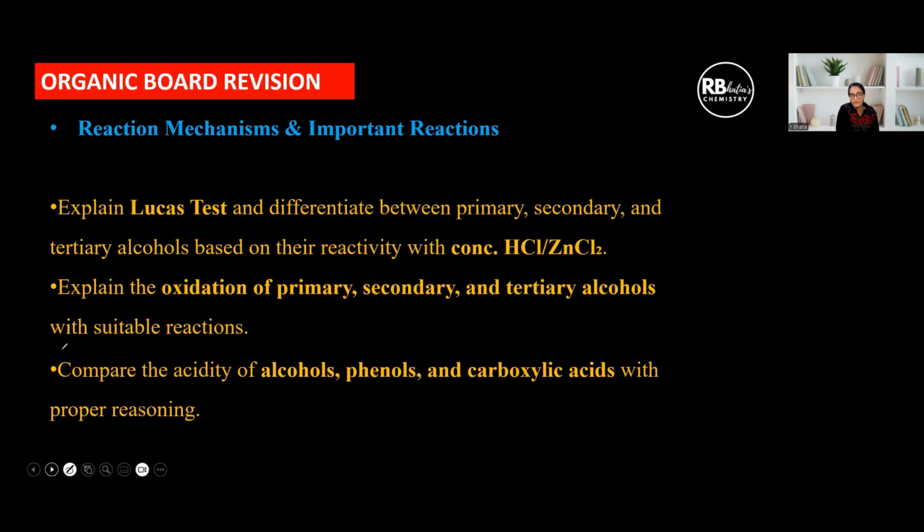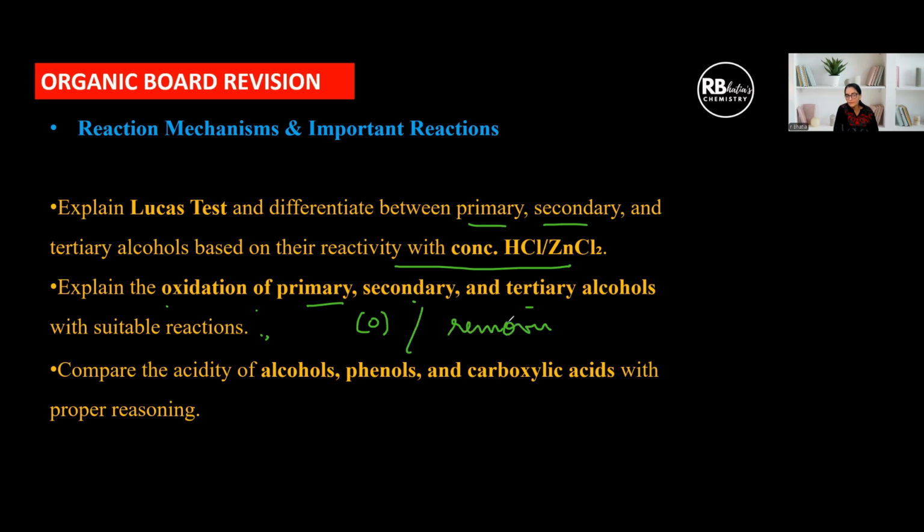Clear? With resonating structures. Explain the Lucas test and differentiate between primary, secondary, and tertiary alcohols based on their reactivity with concentrated HCl and zinc chloride. We've already talked about this. Explain the oxidation of primary, secondary, and tertiary alcohols with suitable reactions. Various oxidizing agents, and you should also know that oxidation can be done either by adding O or by removing H. Fine. So you've done two methods. One is dehydrogenation, that is, removing hydrogen. The advantage of this is that further oxidation is prevented. Clear? And another one is by adding O. So both these methods should be done properly.